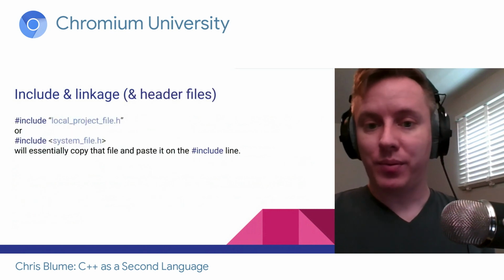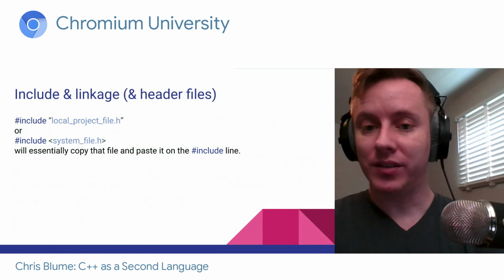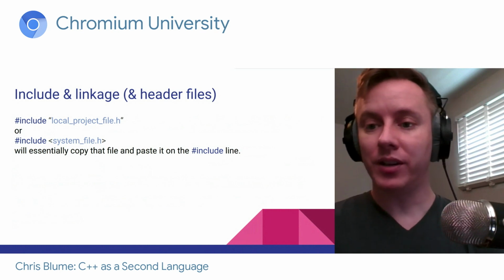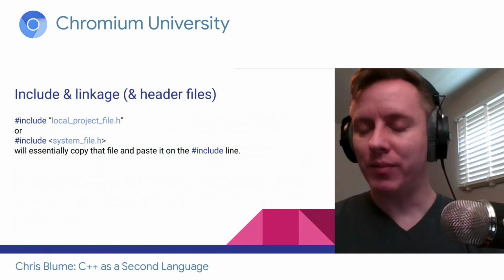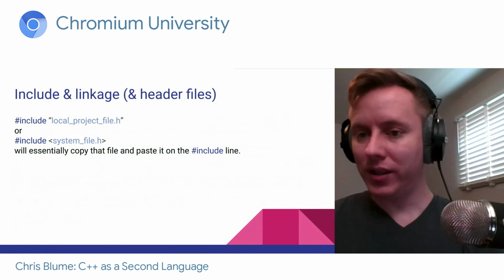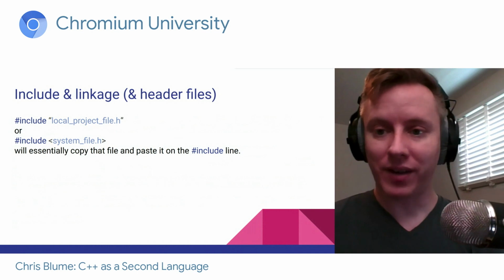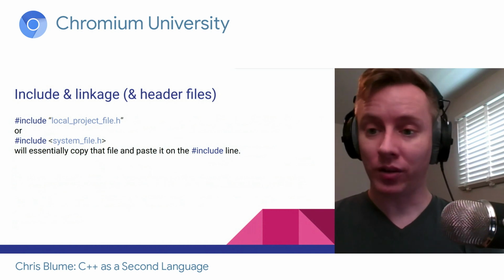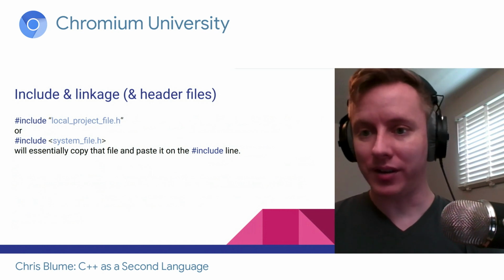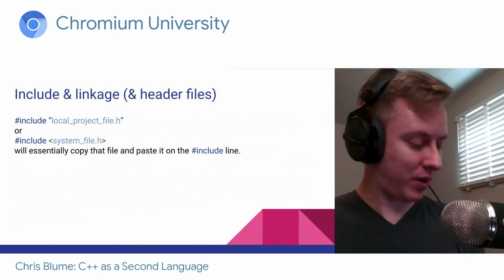So next up, I mentioned that there's the quote version of an include, and then there's the angle bracket version of include. I want to describe to you what this does. All it does is really, really simple. It opens that file, copies the whole file content, and then replaces the include line with the file contents. Simple as that. It's just a copy and paste.